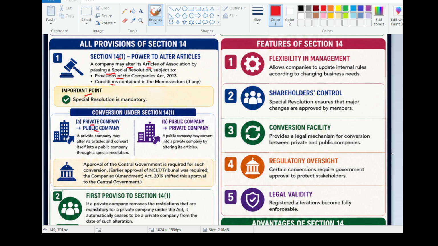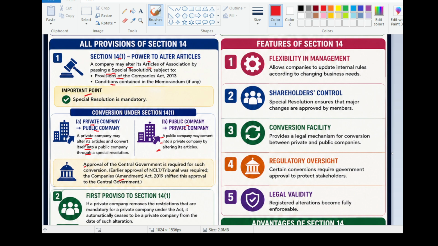Conversions under Section 14, subsection 1. Private company to public company: a private company may alter its articles and convert into a public company through a special resolution. Public company into private company: a public company may convert into a private company by altering its articles. Approval of the central government is required for such conversions. Earlier, approval of the NCLT tribunal was required. The Companies Amendment Act 2019 shifted this approval to the central government.